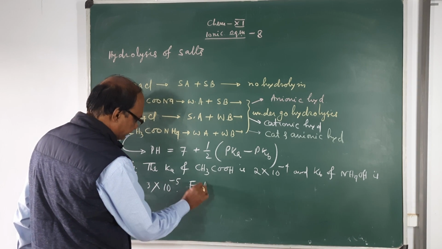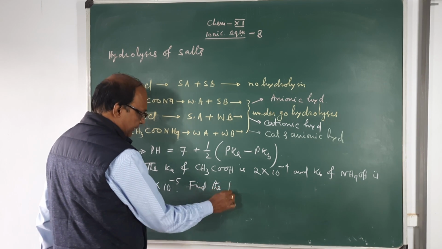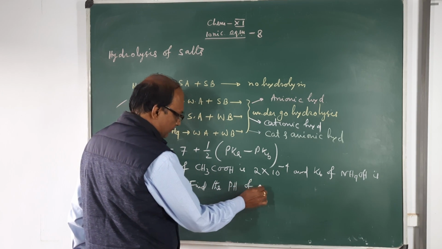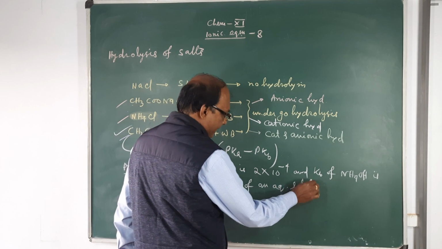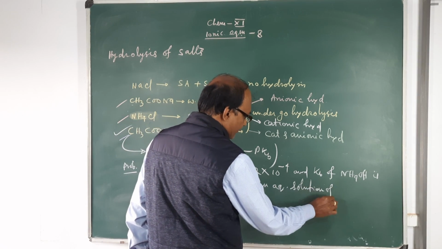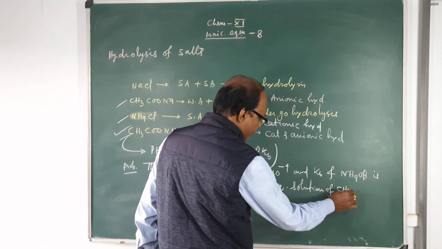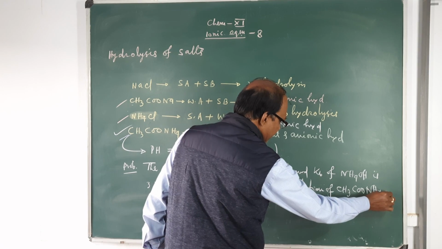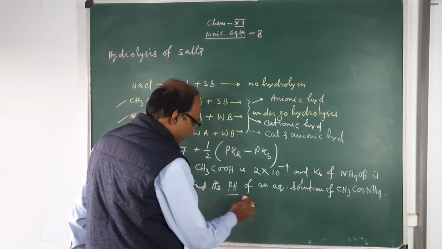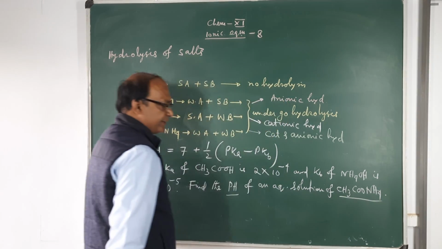Find the pH of an aqueous solution of ammonium acetate. See this question. You have to find the pH of aqueous solution of ammonium acetate.